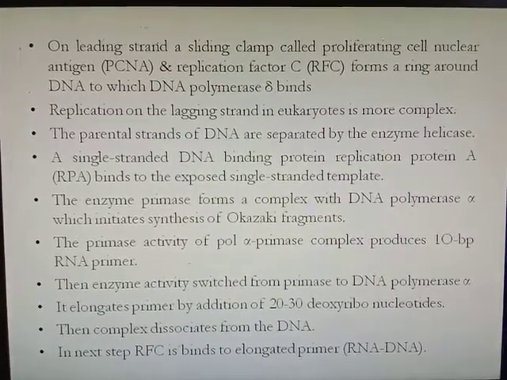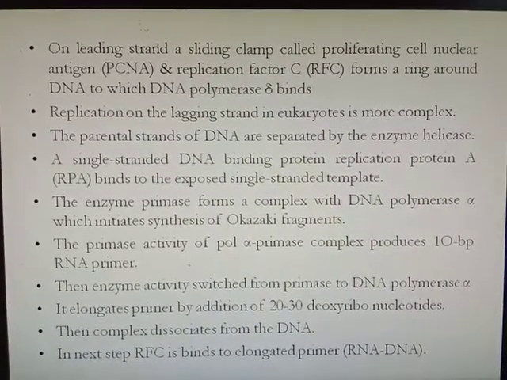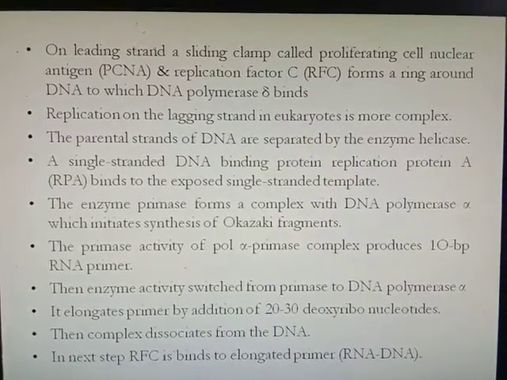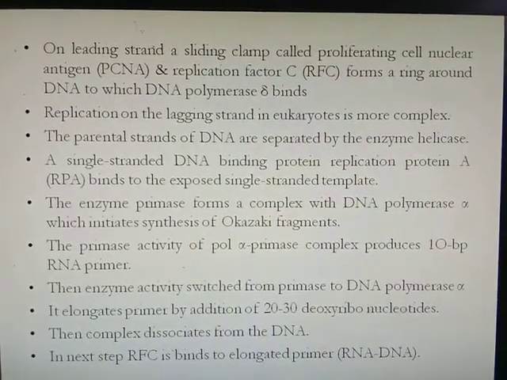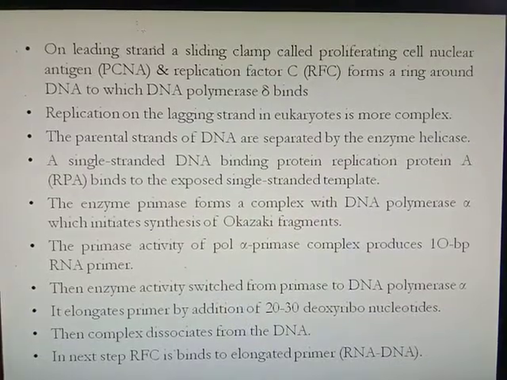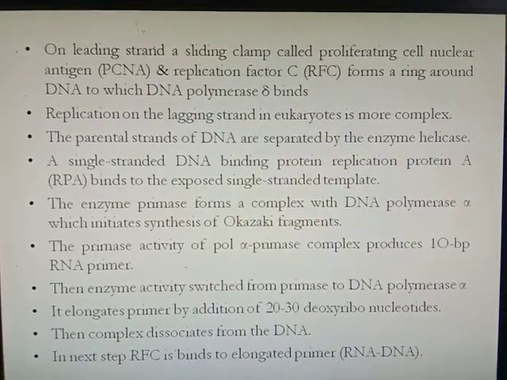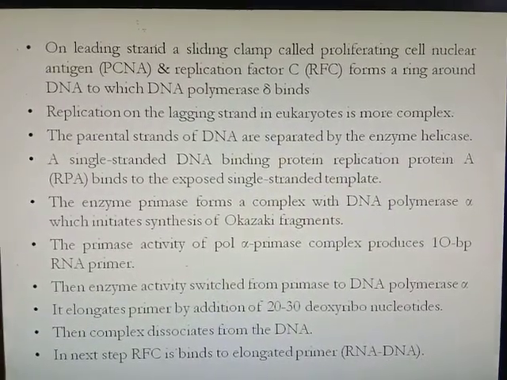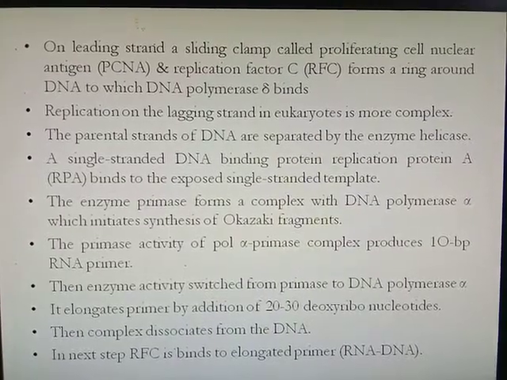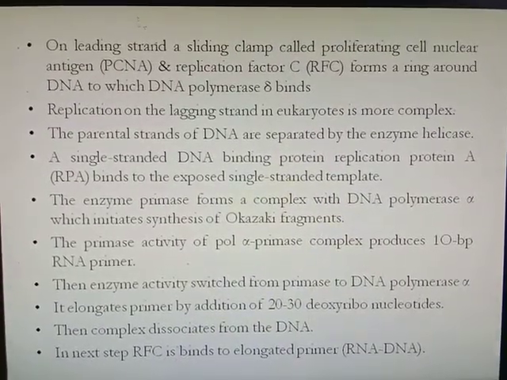The primase activity of the DNA polymerase alpha primase complex produces 10 base pairs of RNA primer. Then the enzyme activity switches from primase to DNA polymerase alpha. Then that DNA polymerase alpha will add again 20 to 30 deoxyribonucleotides.